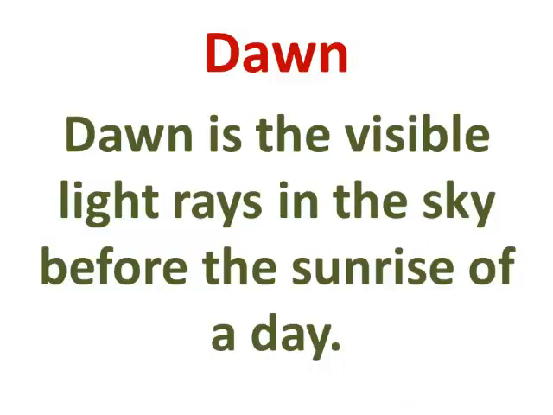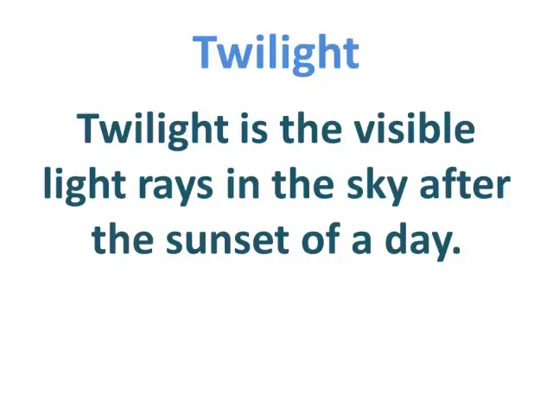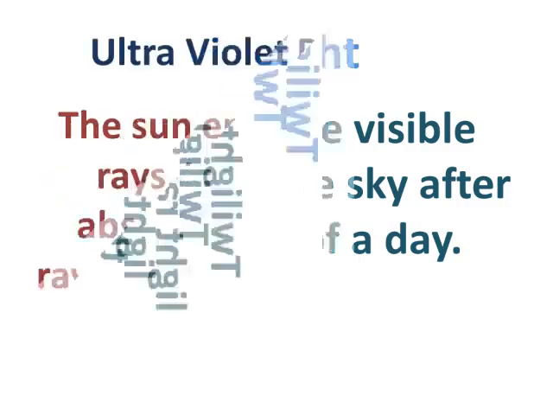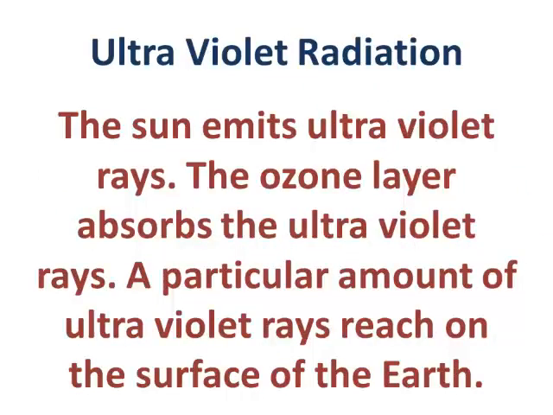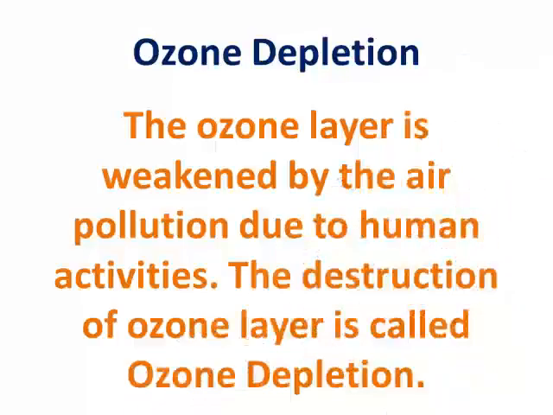Dawn. Dawn is the visible light rays in the sky before the sunrise of a day. Twilight. Twilight is the visible light rays in the sky after the sunset of a day. Ultraviolet radiation. The sun emits ultraviolet rays. The ozone layer absorbs the ultraviolet rays. A particular amount of ultraviolet rays reach on the surface of the Earth. Ozone depletion. The ozone layer is weakened by the air pollution due to human activities. The destruction of ozone layer is called ozone depletion.